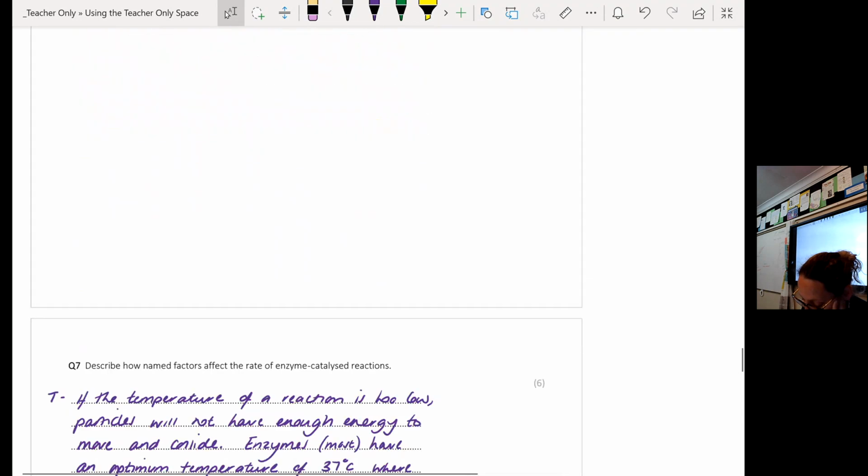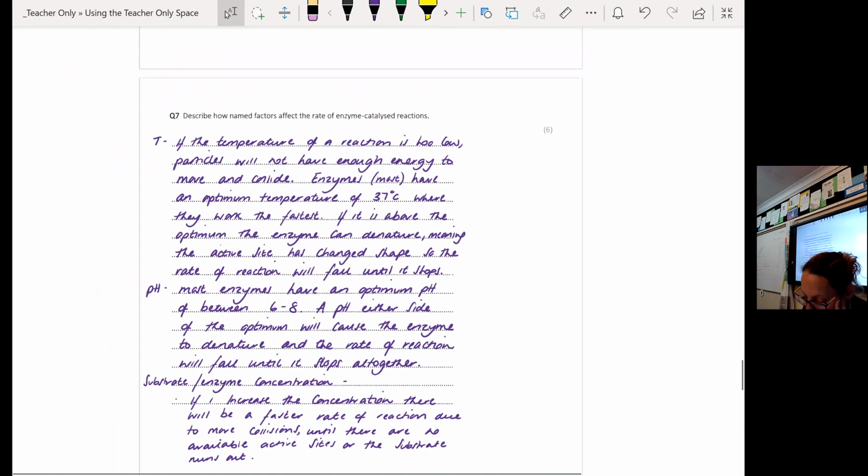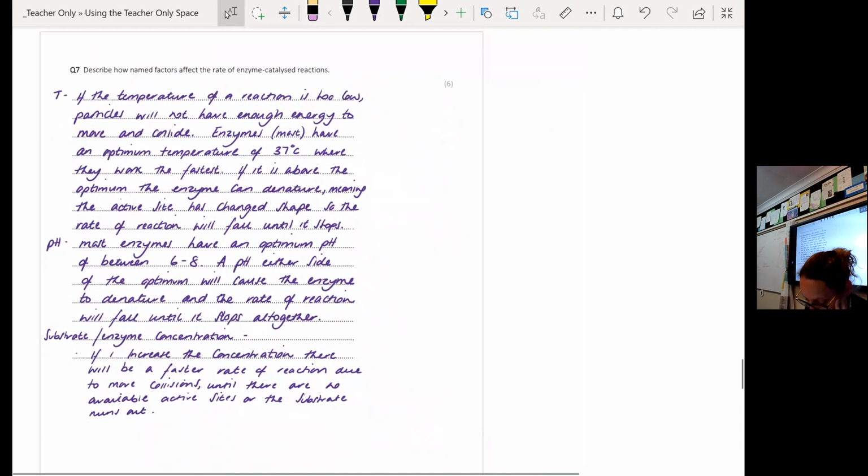The next question was the 6 marker, and this was quite well answered for most of you. There were a few of you that misinterpreted what the question was actually asking you, and that's where you missed out on some of the marks. Now it's a describe question, so I don't need you to tell me why anything happens. I just need you to describe what does happen. And it asks you how named factors affect the rate of an enzyme catalyzed reaction.